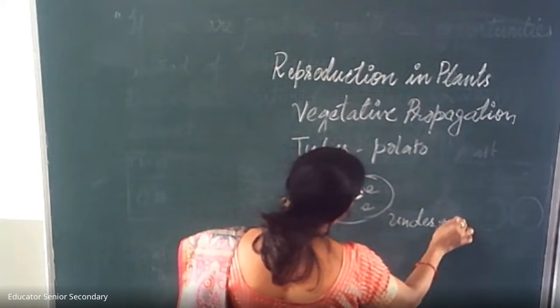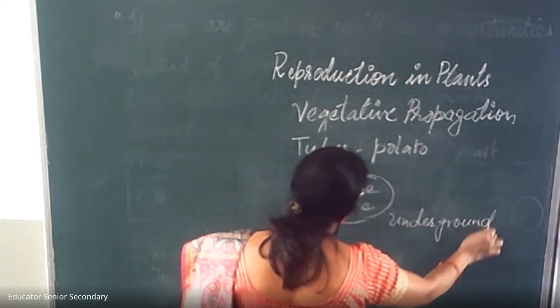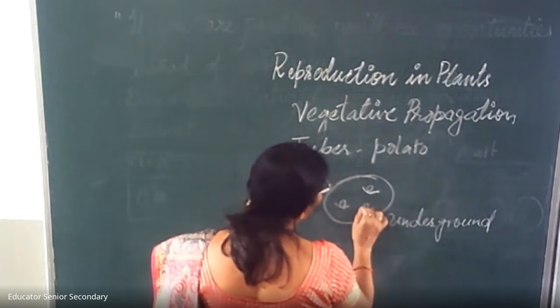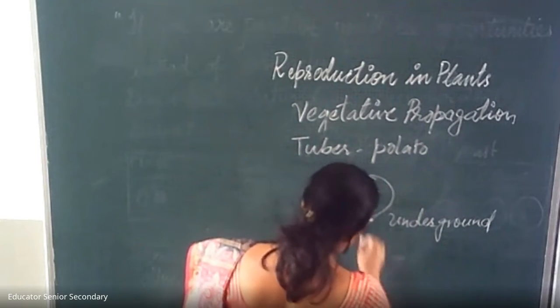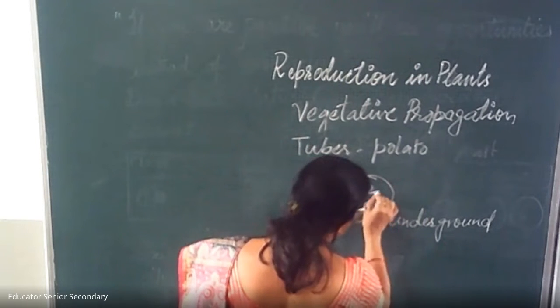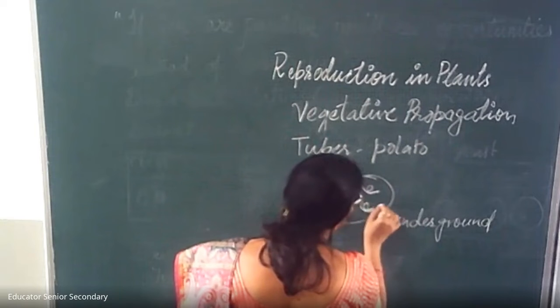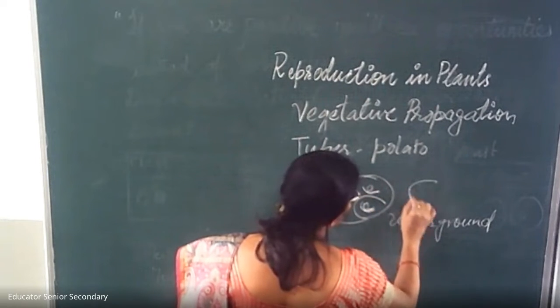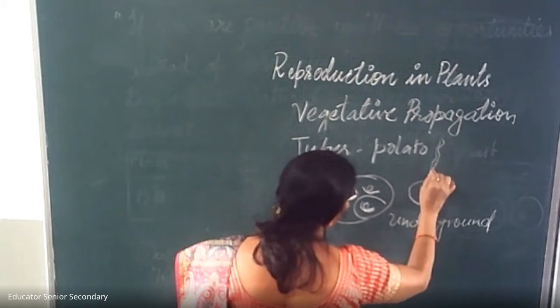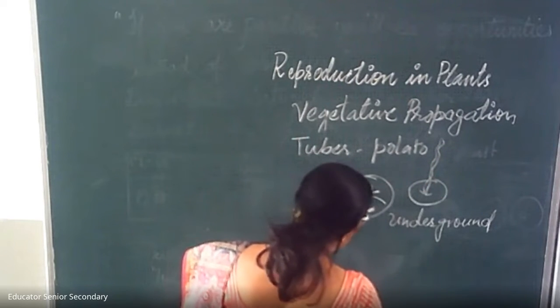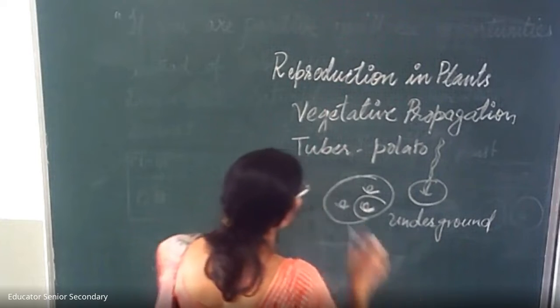Why do we call it a stem? Because it has nodes. These are nodes. A new bud comes out from these eyes, and when we cut and sow it, a new plant comes out. So this is propagation by tuber.